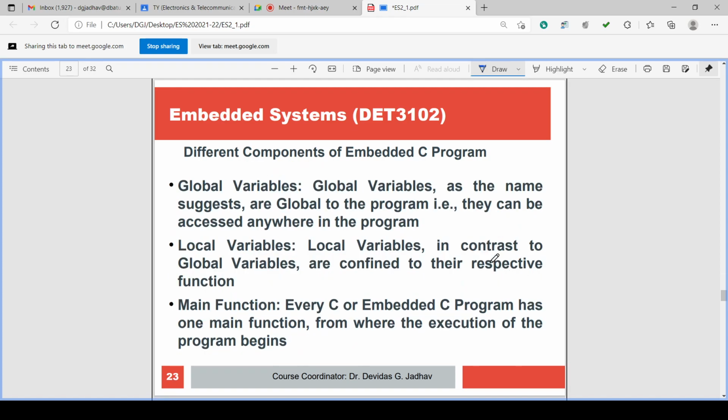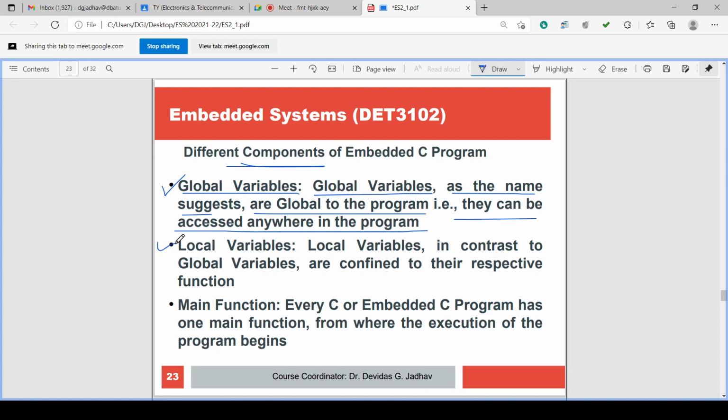What are the other components of the embedded C program? There is a global variable, there is a local variable. Main function is also there. What is a global variable? A variable which is available throughout the program is a global variable. Global variables, as the name suggests, are global to the program. That is, they can be accessed and used anywhere in the program.